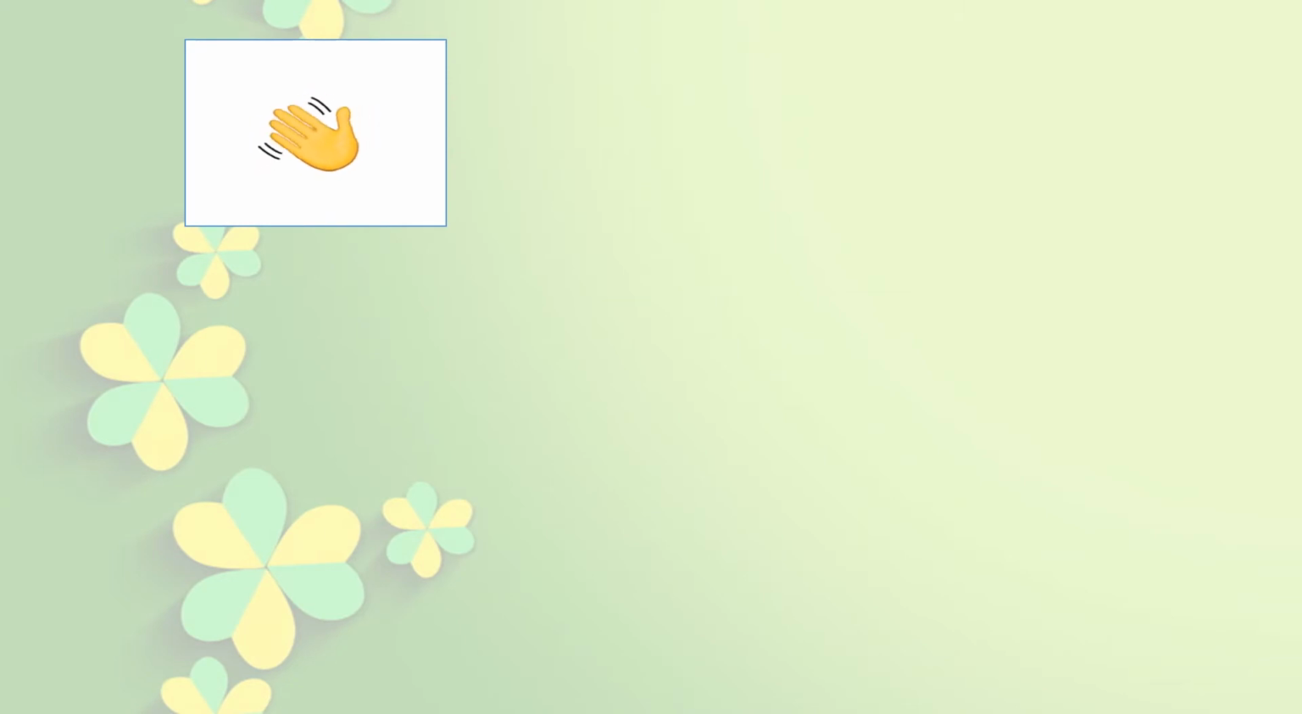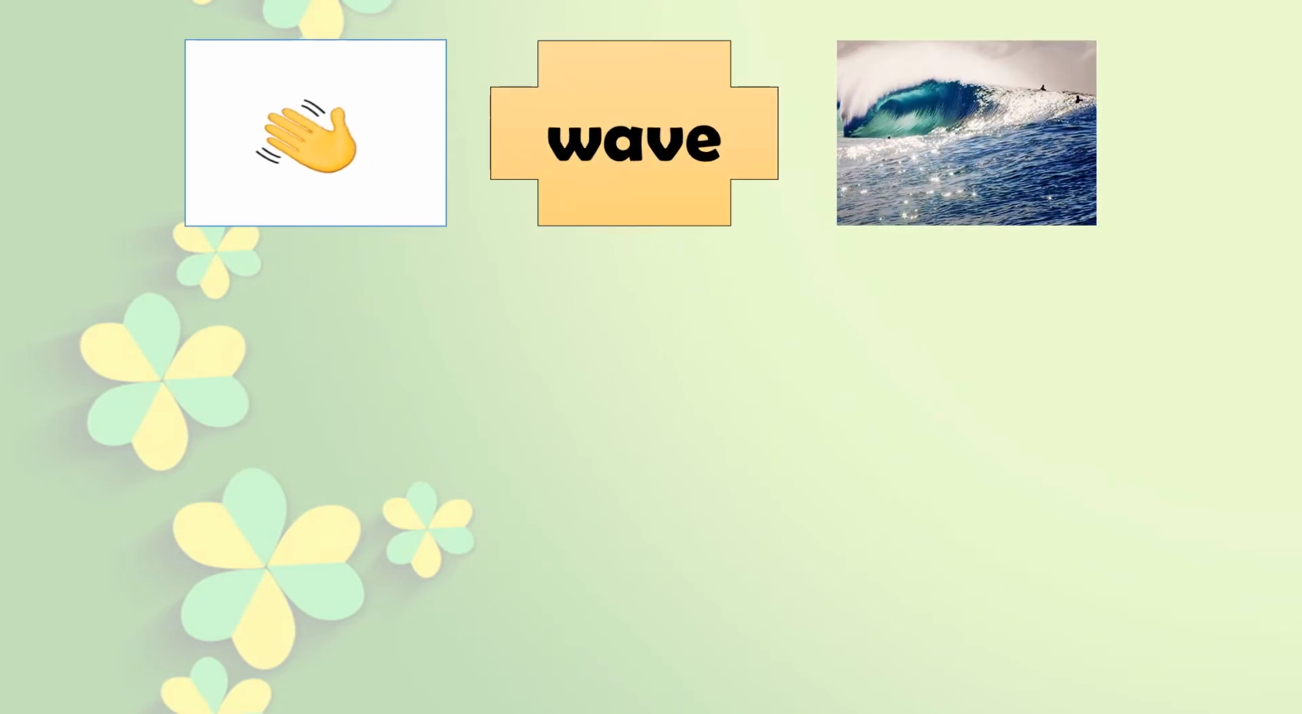Now, I'll show you some pictures. Just look at the pictures carefully and then we will read the word related with this picture. Now here, waving of hand, wave. We say hi to anybody. So that is the waving of hand. And here, the wave of sea. Okay? Wave. W-A-V-E. You look at the spelling also.